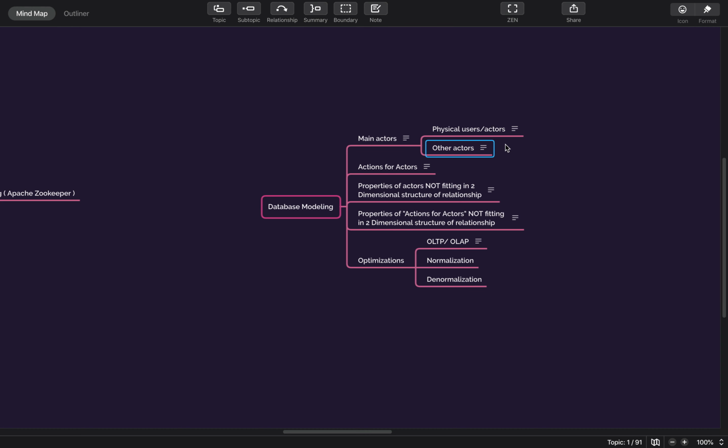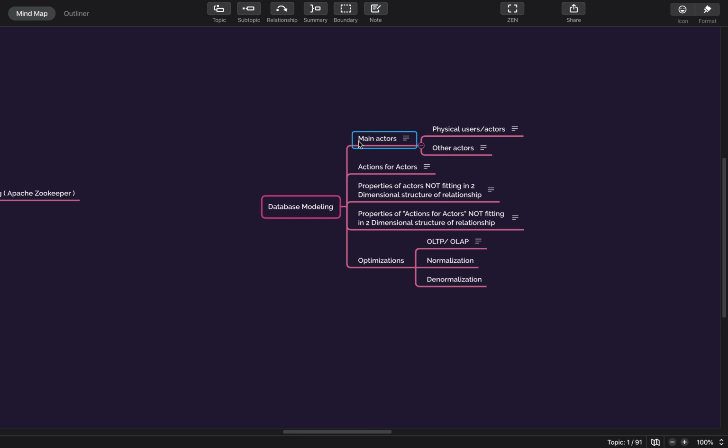If you are talking about Book My Show, then a particular multiplex or movie theater, like PVR, could be one of the actors. These are not users, but still they are main actors. So we need to create tables for all the actors for sure. So the first aspect you have to think about is who all are the main actors for this particular functionality.